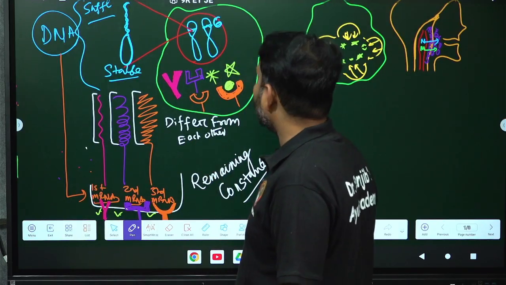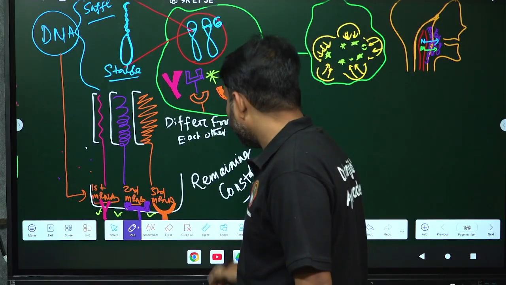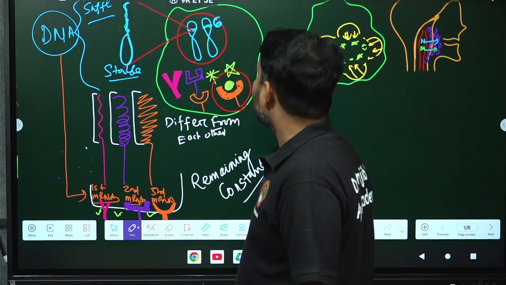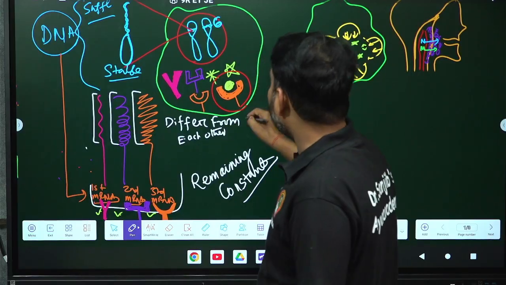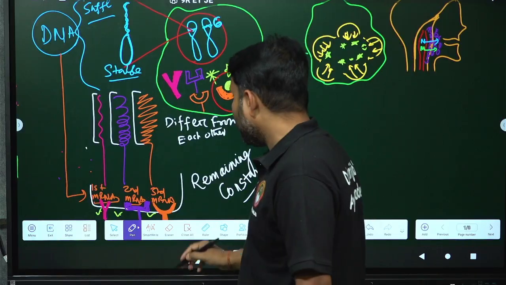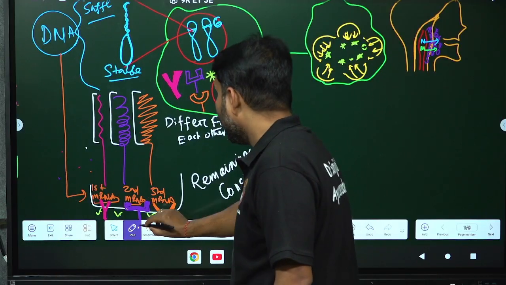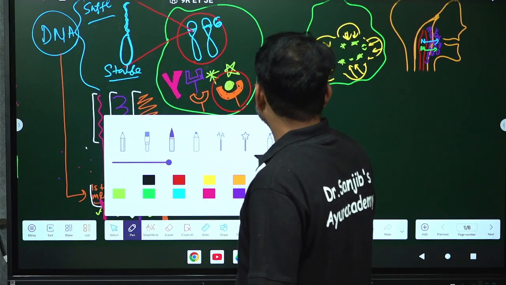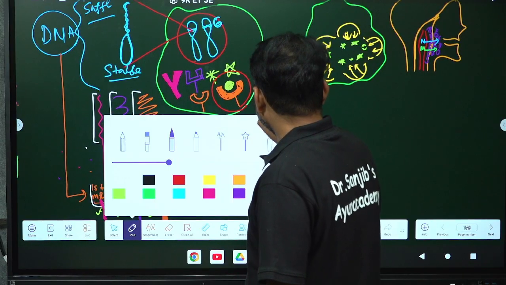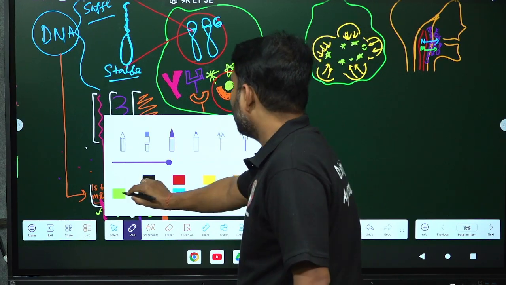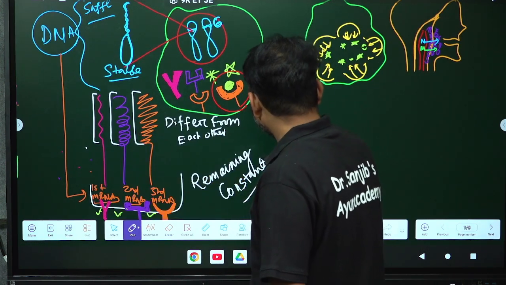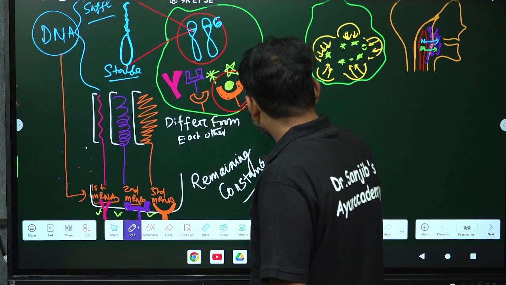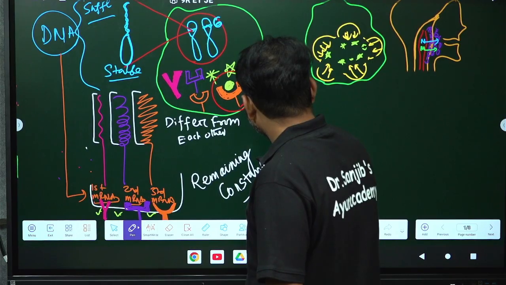Okay, so this is called the precious antigen, and now it cannot stay inside the macrophage. This precious antigen will come outside of the macrophage, which means it will be on the surface of the macrophage. So now what will happen? Our precious antigen will come to the surface of the macrophage.